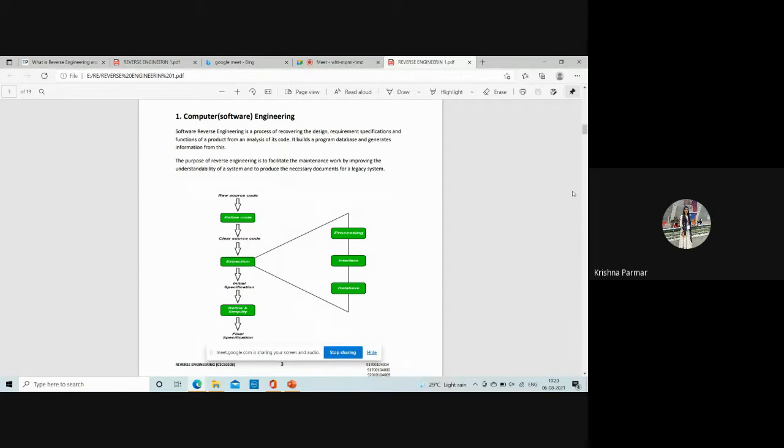Can you give me some popular example where in our field reverse engineering is applied? Like you said about the area, I want one proper example. Wait a minute, let me think.